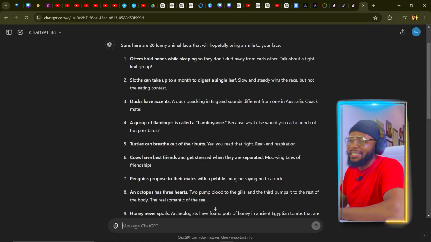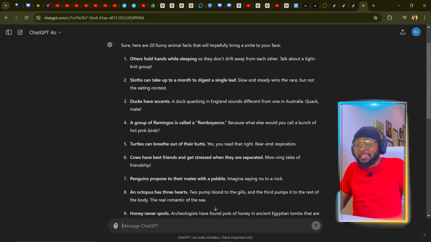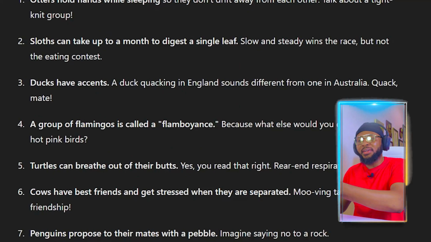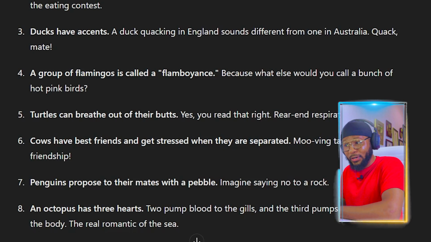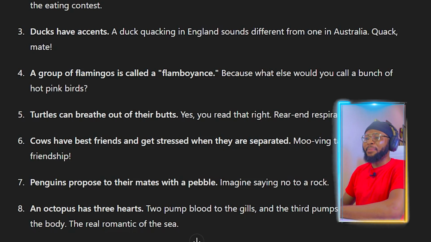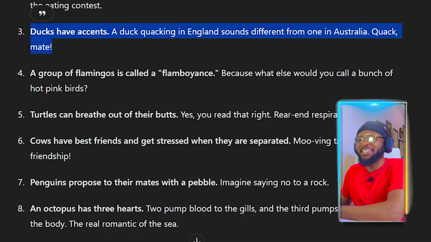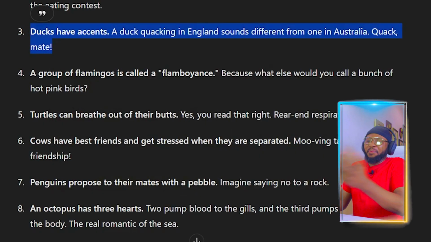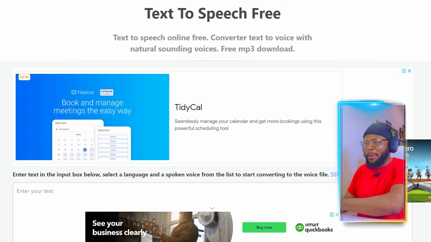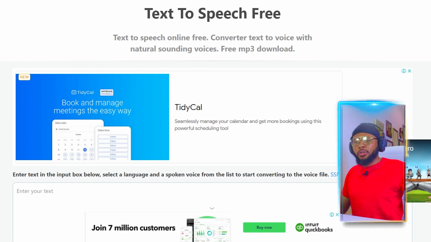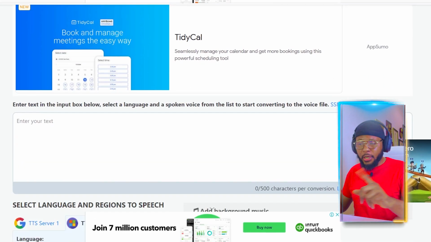So now you can see that ChatGPT has generated the 20 facts. Funny facts, of course. So here you can see a group of flamingos is called a flamboyance because what else would you call a bunch of hot pink birds? So now we're going to just copy one. Let's just copy one. And we're going to come over to this free text-to-speech AI that I found. I'm going to be talking more about this much later. So don't worry about the URL. I'm going to share it with you much later.